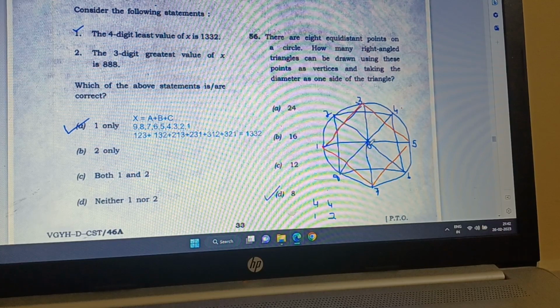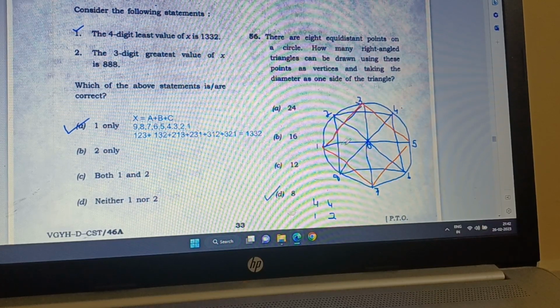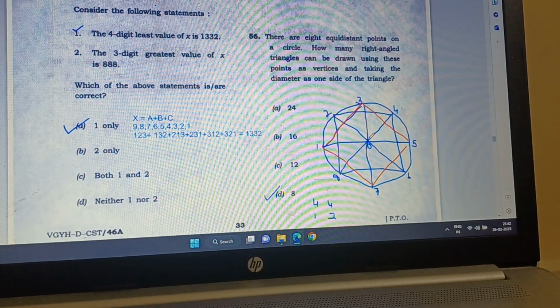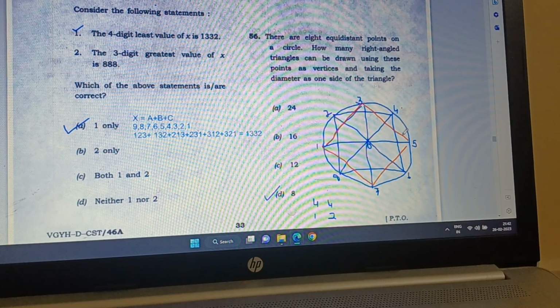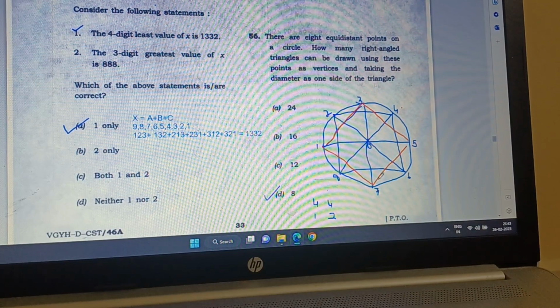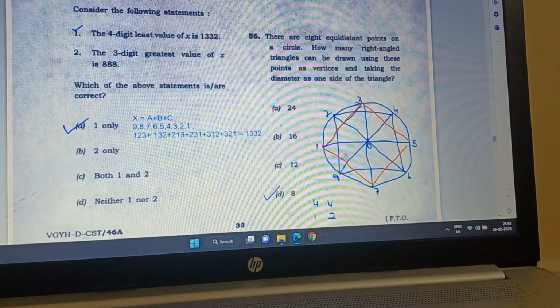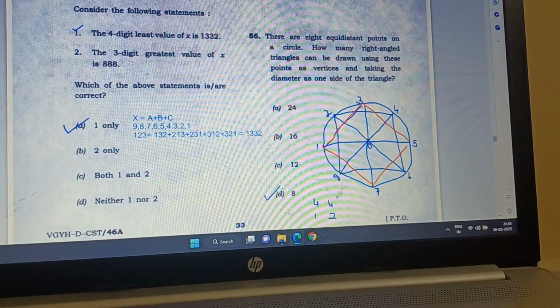So first, here is the center is 0, and one triangle is 0, 1 and 3. Then the second triangle is 0, 3, 5. And then the third triangle will be 0, 5, 7, and then 0, 7 and 1 back. So there are 4 triangles.